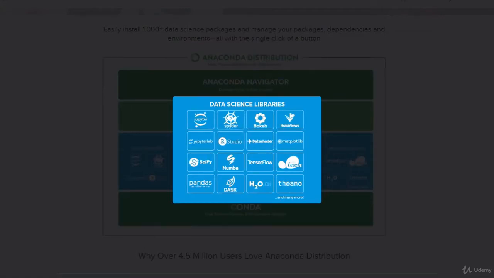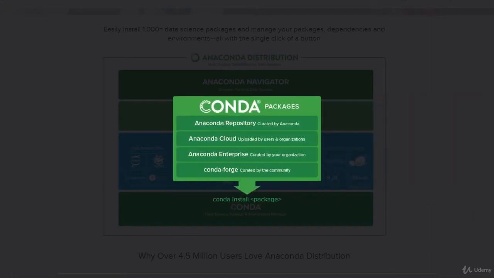Now, I don't know about you. I have tried installing these previously individually, and quite often each of these comes with various different so-called dependencies, and quite often these dependencies clash with each other. Anaconda has nicely brought all of these together and integrated them so that they don't conflict with each other. There are quite a lot of Conda packages to go with it. Some of these are for enterprise usage and some are cloud-based.